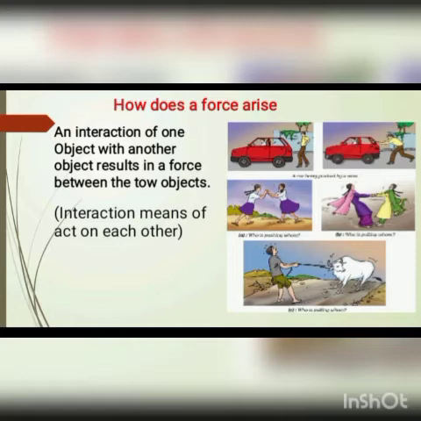Now, if both the objects are capable of applying force on each other, then the interaction between them can be of pushing or pulling. Look at the next figure. Two boys are interacting and applying force on each other by pushing each other. On the other hand, two girls are pulling each other. Then look at the figure of a man and a cow. They are also interacting and applying pulling force on each other.